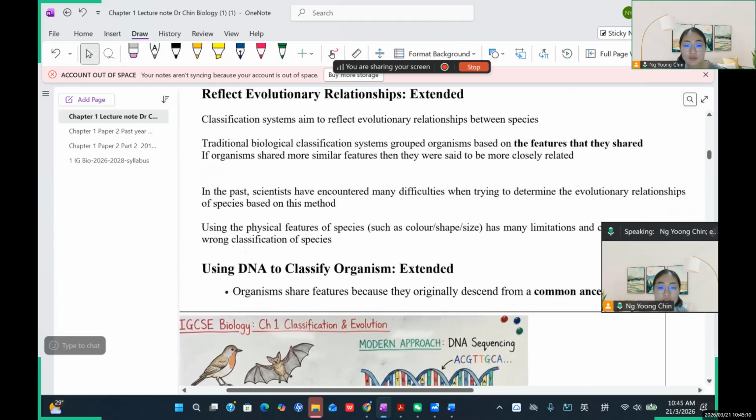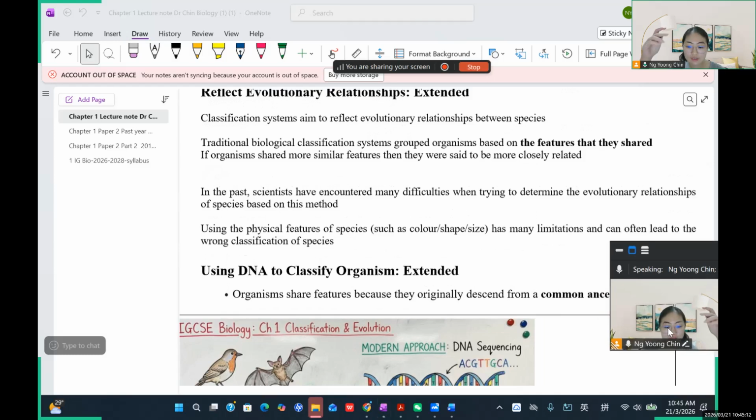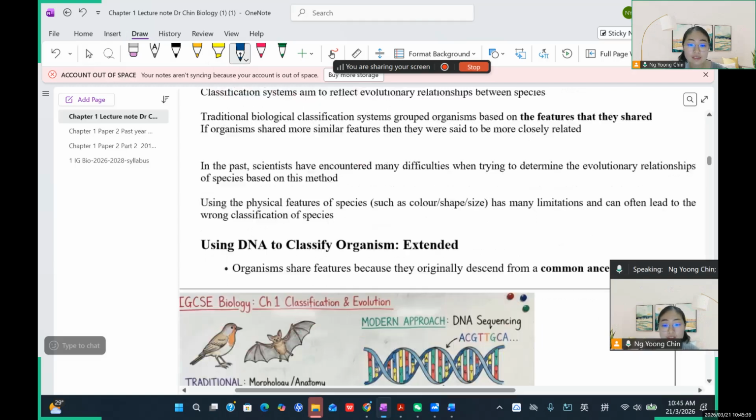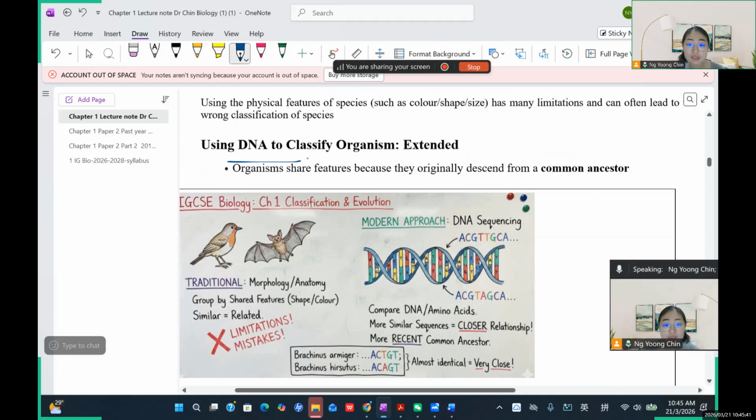So naming is part of how scientists group organisms based on classification. Now we go to learn about another kind of classification. You call it evolutionary relationship. They trace back the evolutionary relationship by using DNA sequencing. So you see, they are using DNA to classify the organisms.